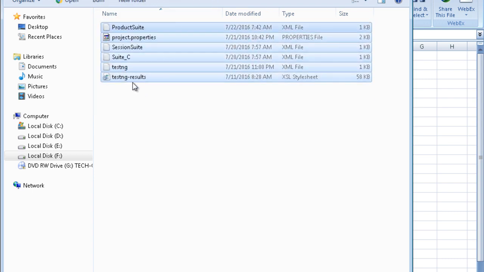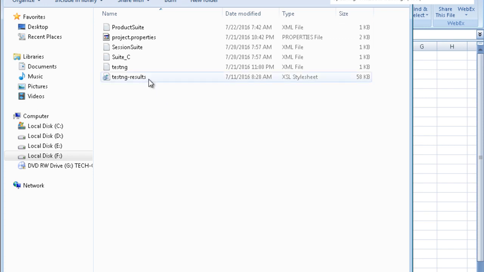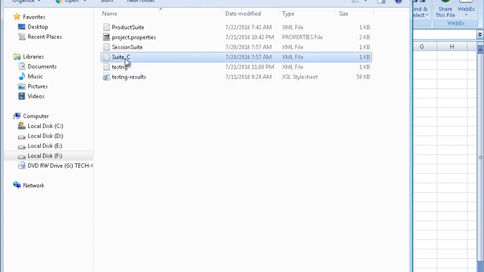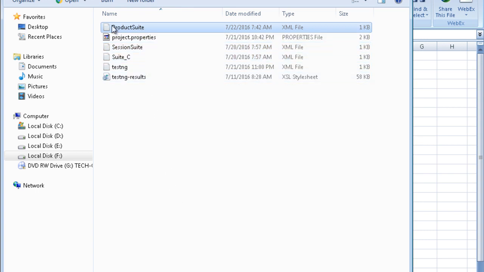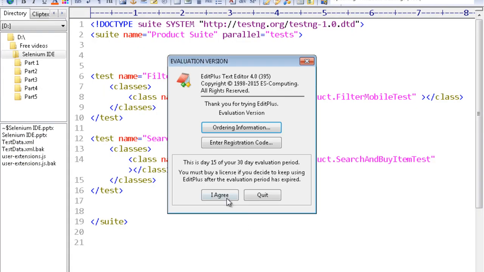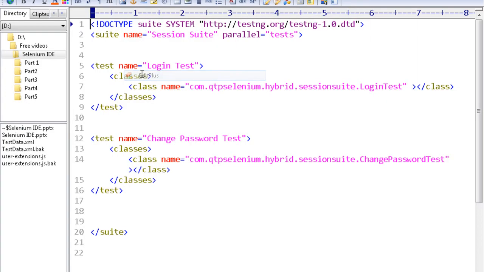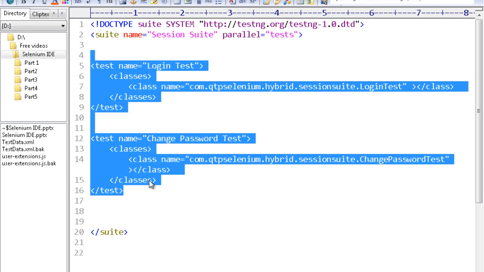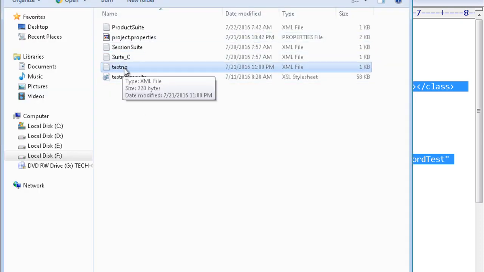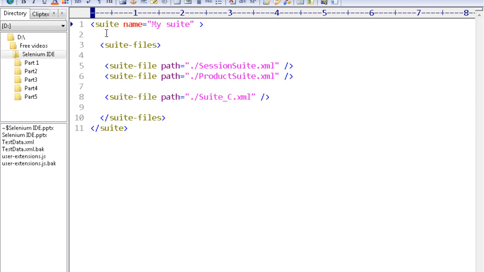Then we had all these resource files. Look, we have got different test suites. In a project you cannot just keep one testng.xml file. You have different test suite files, like these were my 3 test suite files. In every test suite file I had mentioned a few of the test cases, the way I mentioned in testng.xml. All these XML files were clubbed into one file, testng.xml, which had the description of the test suite files.